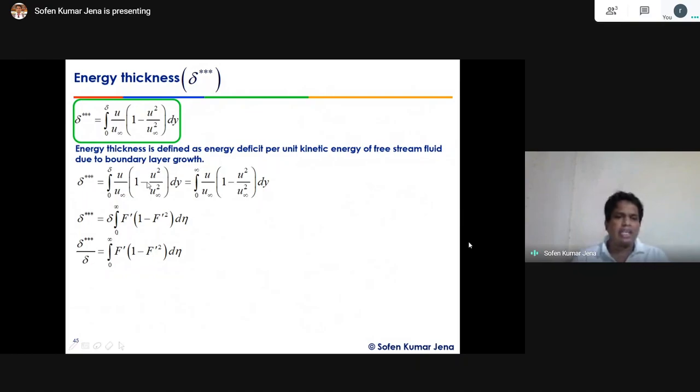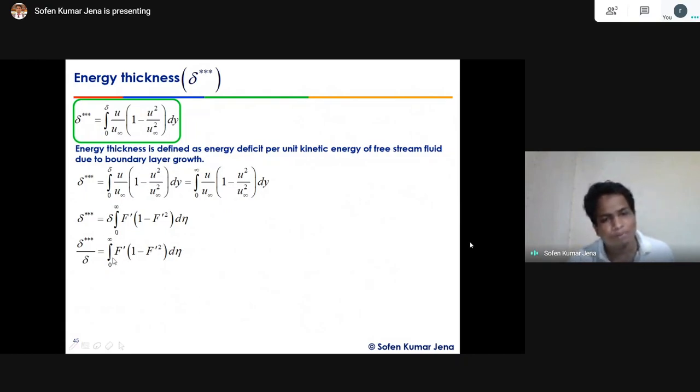dy. Just like the principle of similarity transformation, we can do over here. We can just replace the variable with the similarity variable eta and the functional variable f dash. Okay, so by doing so, u by u infinity equals f prime. Then u by u infinity square becomes f prime to the whole square. Okay, then dy becomes how much? Sigma into d eta, right? So now the ratio of energy thickness to displacement thickness equals how much? The integral from 0 to infinity of f dash into 1 minus f dash square into d eta.